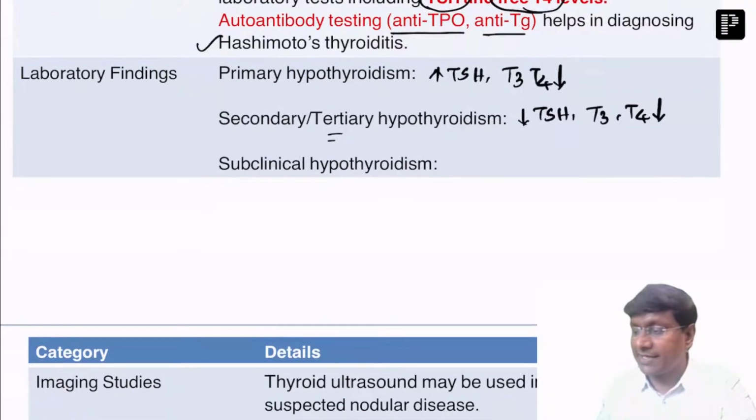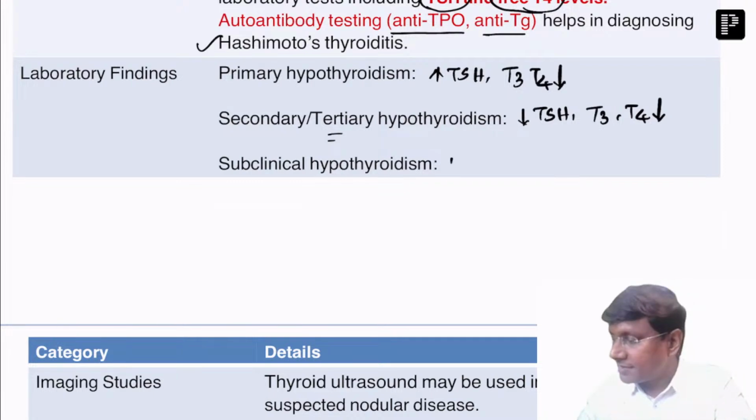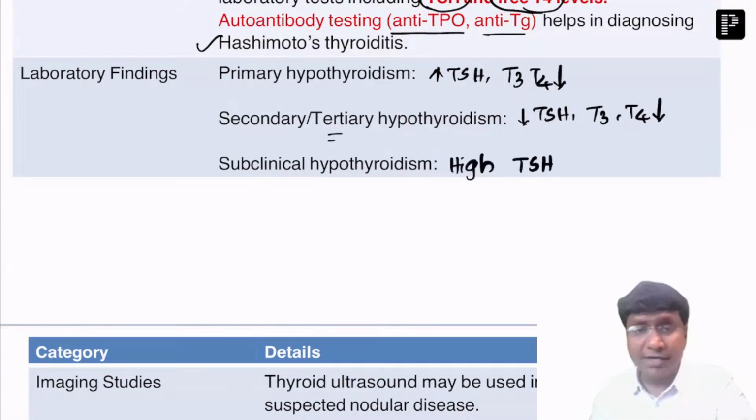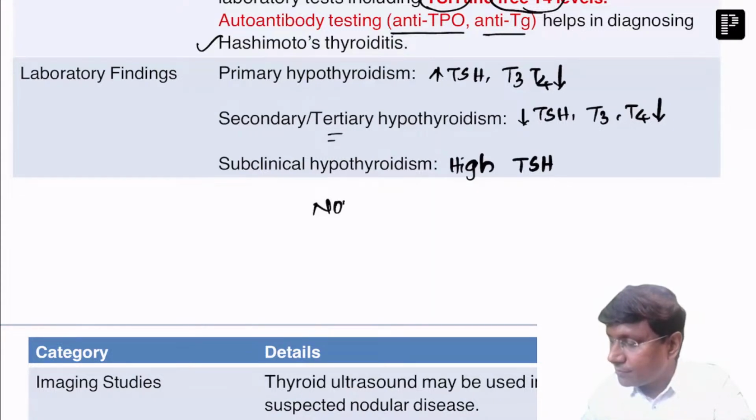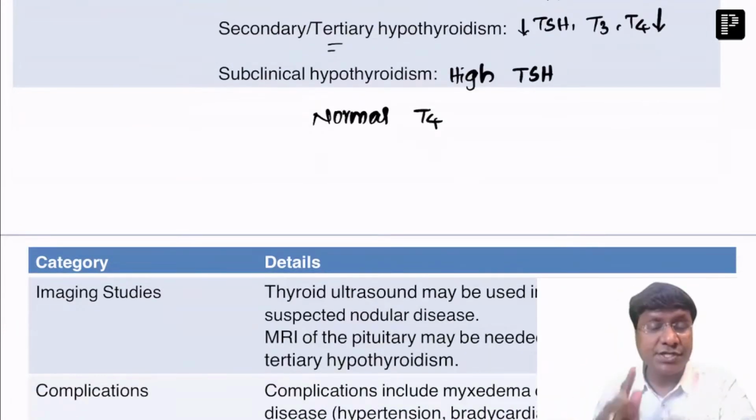Whereas in subclinical hypothyroidism, you will have a high TSH but normal T4 levels. High TSH and normal T4 levels. Now the point is, do patients with subclinical hypothyroidism require treatment or not?